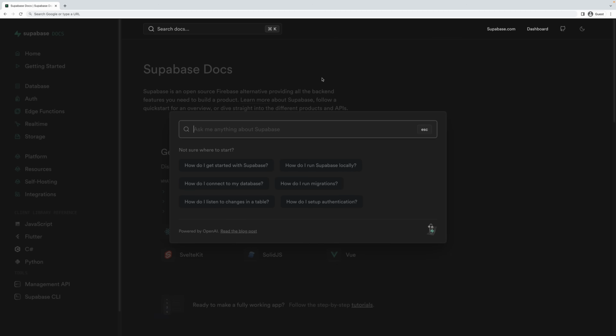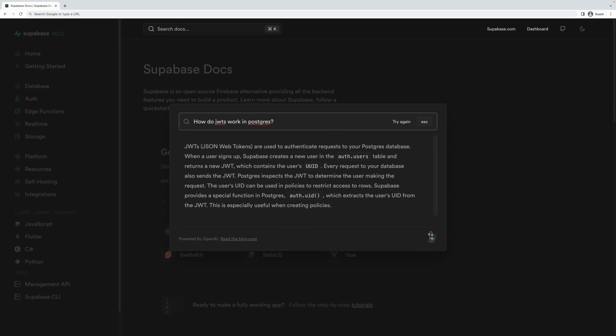What else can we do? What if we said, how do JWTs work in Postgres? So there we go. It talks about how Supabase creates users in Postgres, how it will return a JWT when it creates the user for the first time, etc., etc.